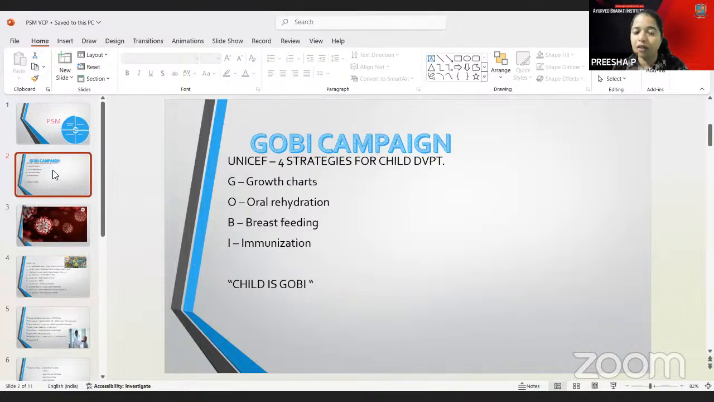It was done by UNICEF, where child development strategies were maintained. The child development strategies mainly involved growth charts, oral rehydration, breastfeeding, and immunization. So overall, you can consider it as the Gobi campaign, like Gobi is a child's name, like that you can mention here.